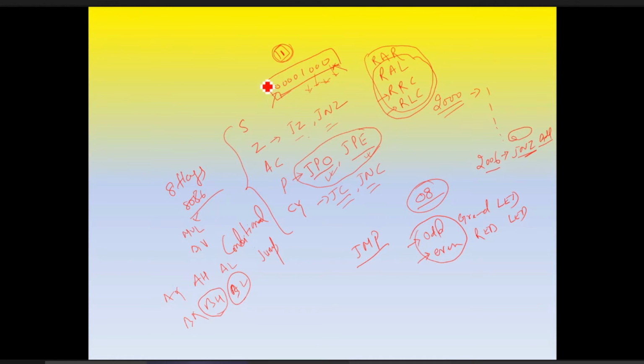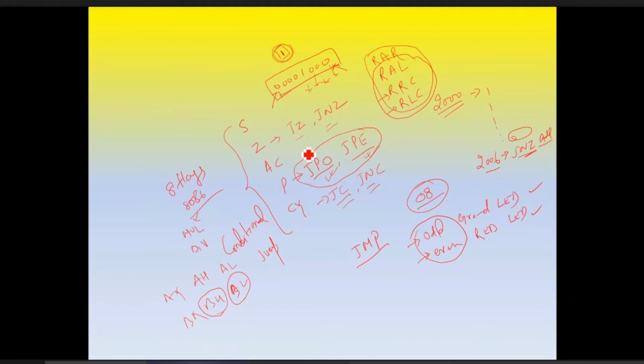Whether I rotate it to the left or to the right, our aim is to count the number of ones. It means counting how many times the carry bit is on or high. So we have to use our logic to write the program. We have the instruction set in support of all the logics. Accordingly we can use the condition JPO or JPE. Odd parity, the green LED will glow; even parity, the red LED will glow.